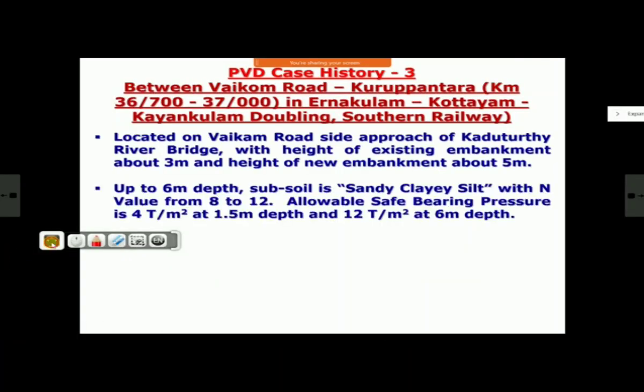this is the soil investigation report there. Now, this cannot be true. That is another thing which I want to tell you. Soil investigation report must be proper. There is something wrong. Either a wrong report has come or the report was not proper. As per that report, up to 6 meter depth it is sandy clay silt. Sandy clay silt is good enough soil. It's not a weak soil.